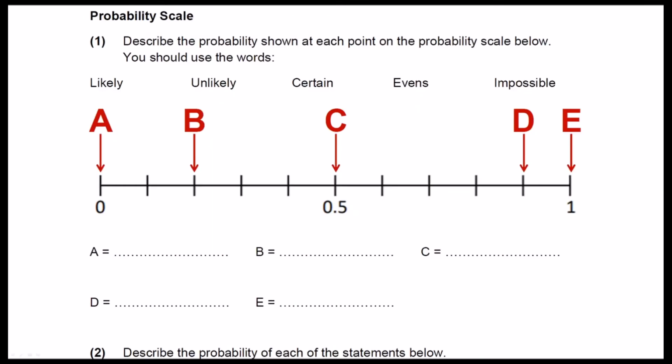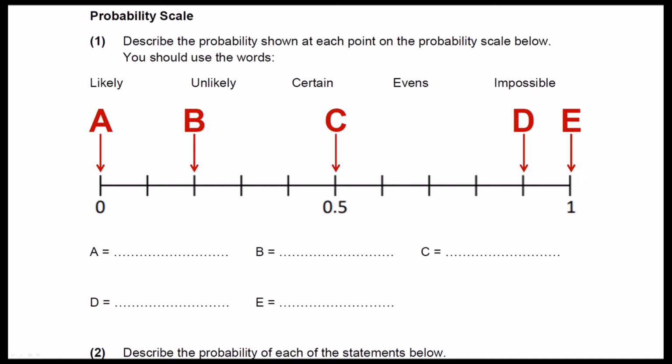Attached to Show My Homework is the following probability scale worksheet. Please make sure you download the whole worksheet as only part of it is being displayed on the screen right now. The first task on this sheet asks you to describe the probabilities shown at each point on the probability scale. That's exactly the same as what I showed you at the start of the video.